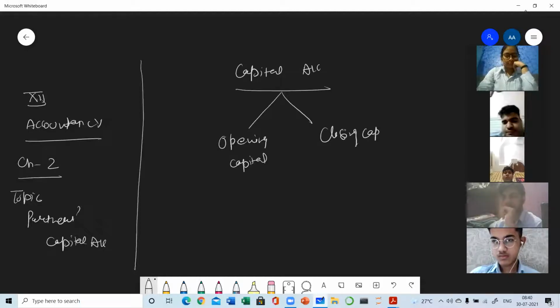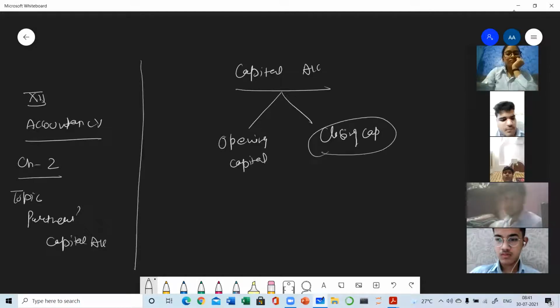Closing capital is the capital after making all appropriations, in which the partner's salary, partner's interest on capital, and interest on drawings, all the additions and all the subtractions, are done. Clear? We all know that the closing capital of one year will be the opening capital of the next year.